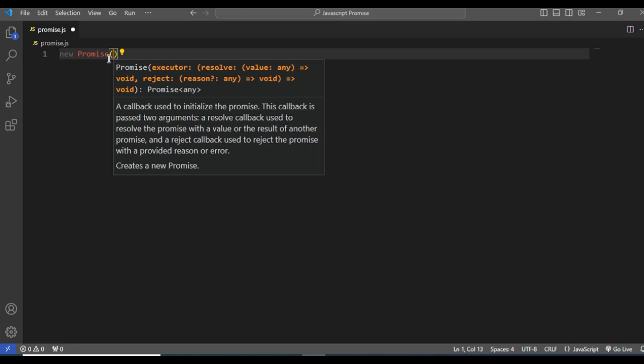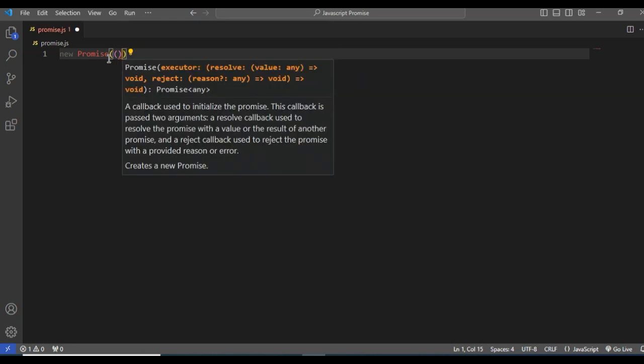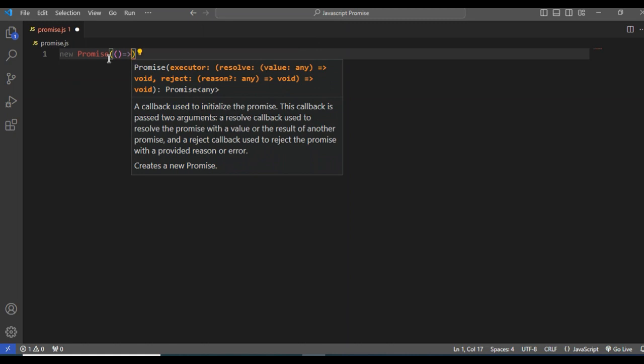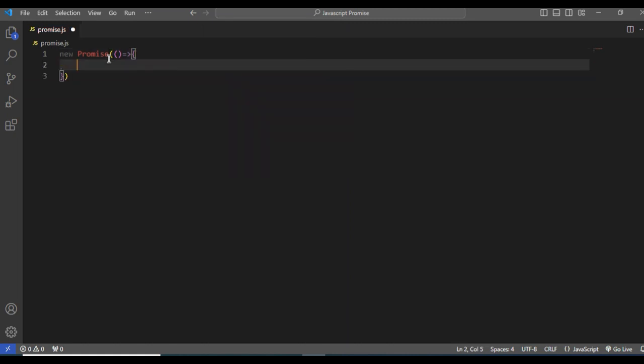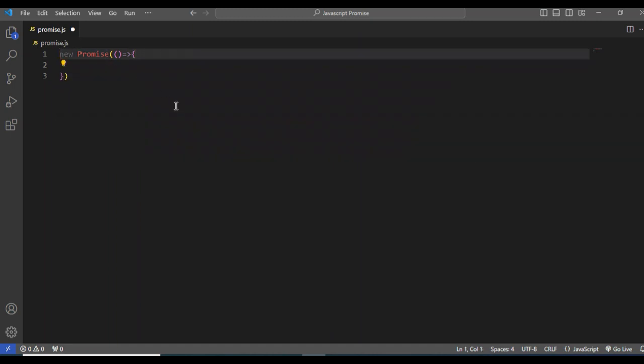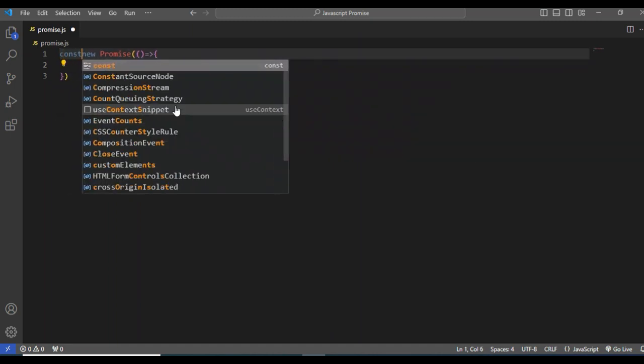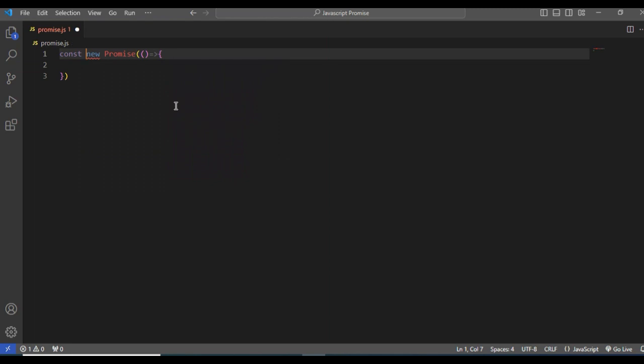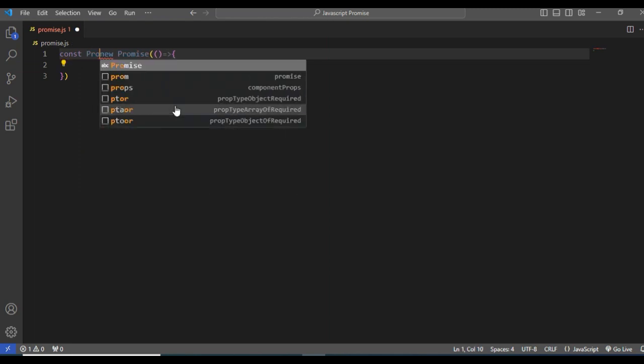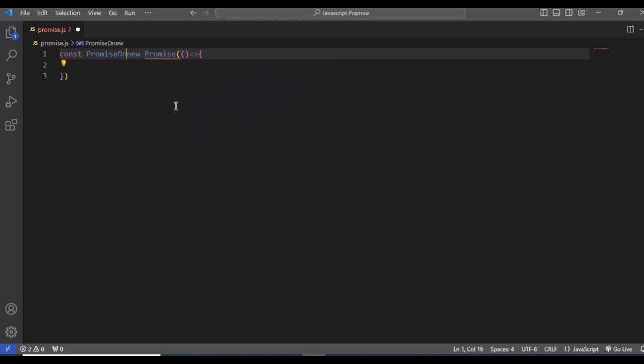The first parameter is resolve, and the second parameter is reject. Here I'm going to use an arrow function, which we learned from the JavaScript ES6 feature. So we declare a promise, and we can store it in a variable. I'm calling this variable promise one.